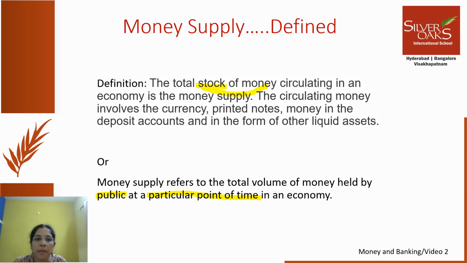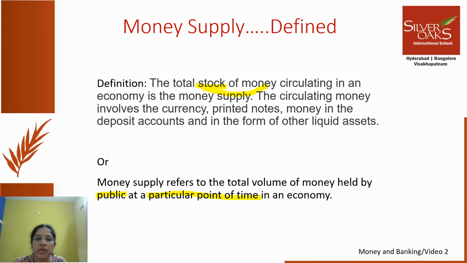Held by public. Why are we emphasizing public here? Public is the one who demands money. They are not suppliers of money. So in the definition of money supply, we are including only those entities which demand money, not those who supply money.